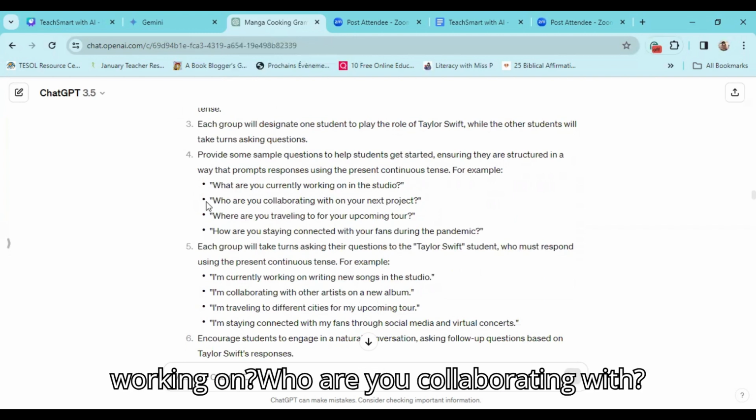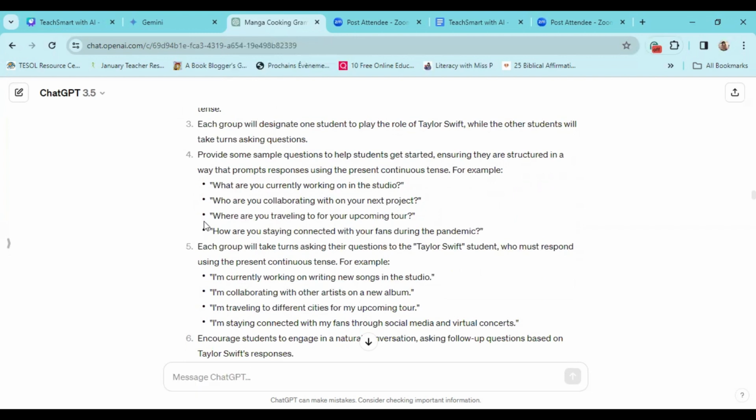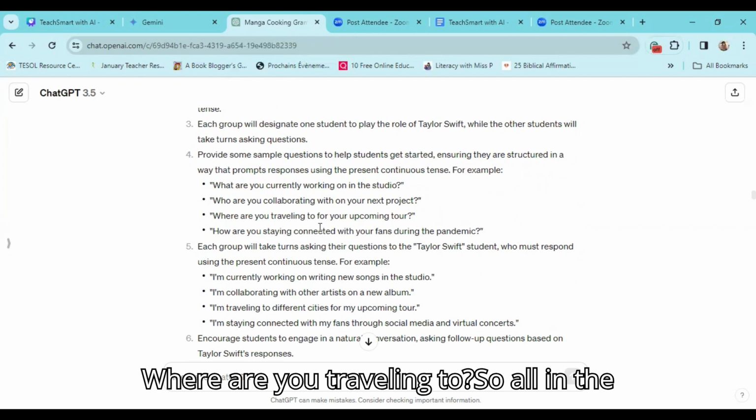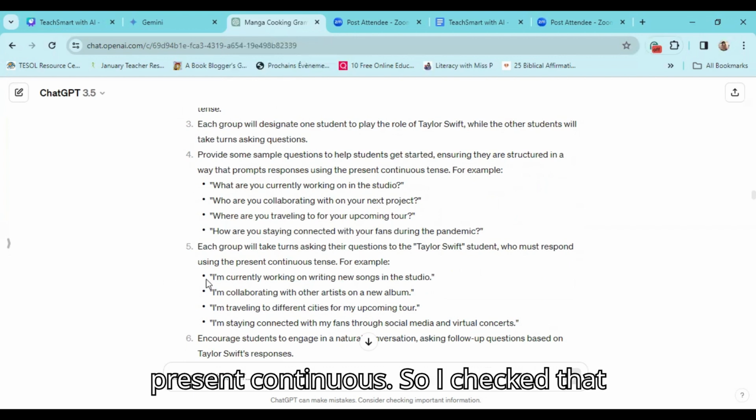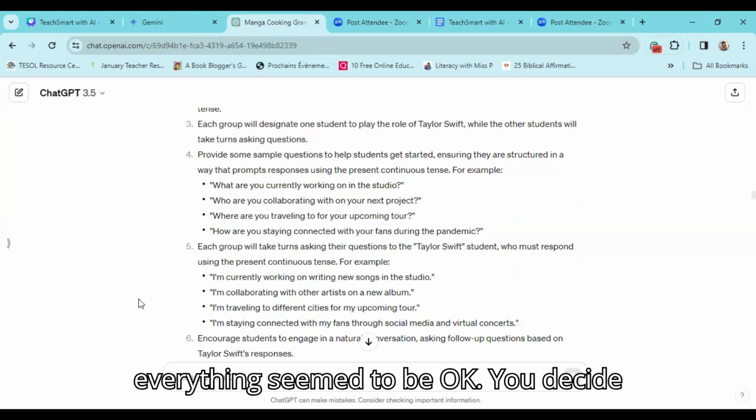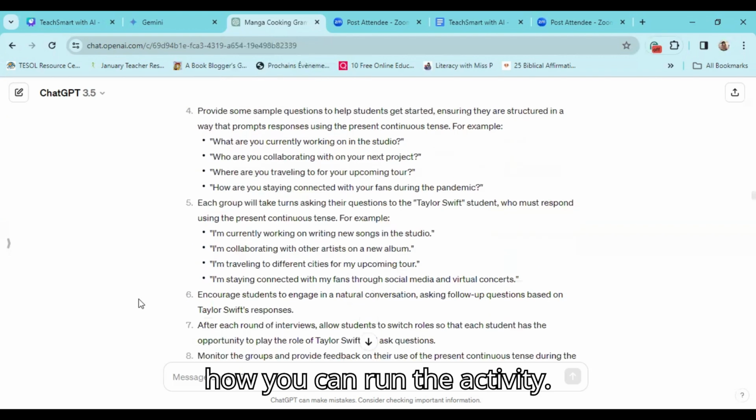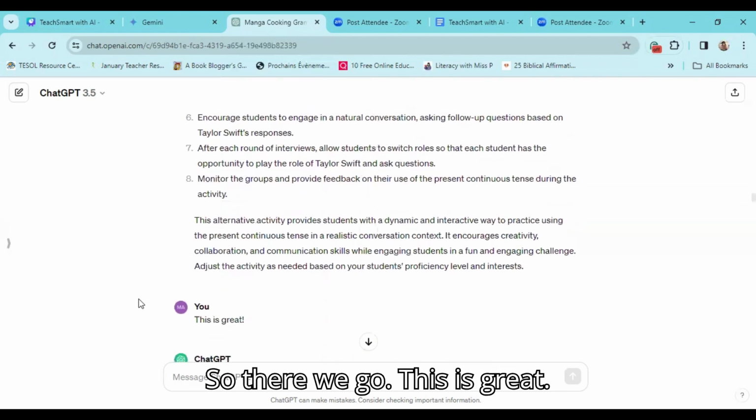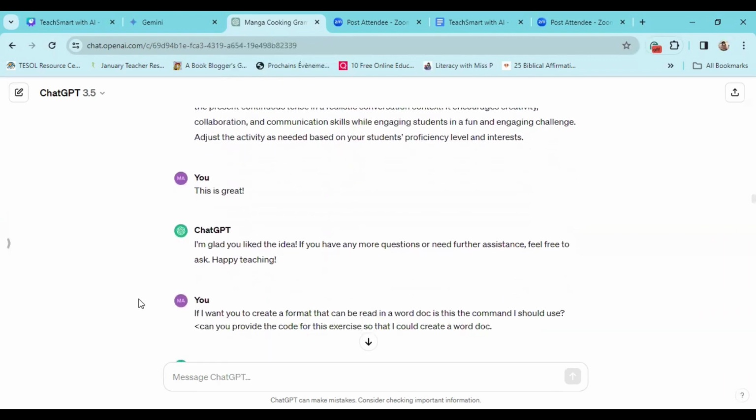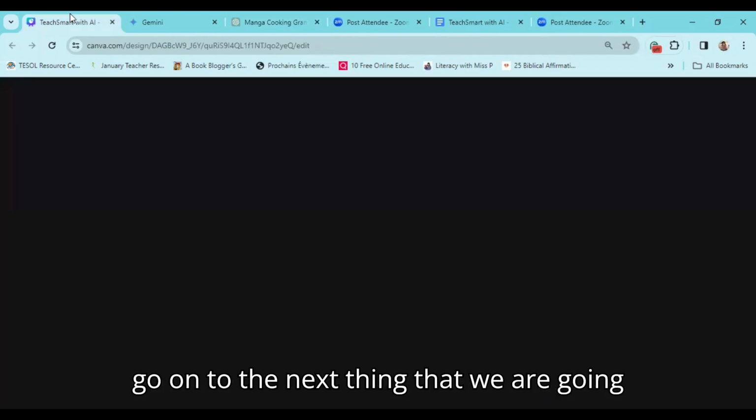What are you currently working on? Who are you collaborating with? Where are you traveling to? So all in the present continuous. So I checked that everything seemed to be okay. You decide how you can run the activity. So there we go. I said, this is great. Let's go on to the next thing that we are going to learn.